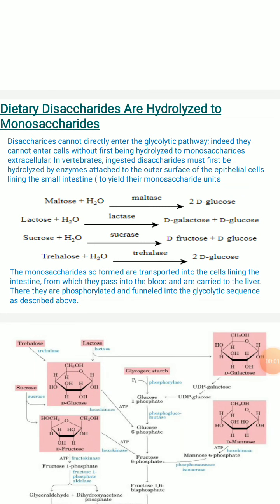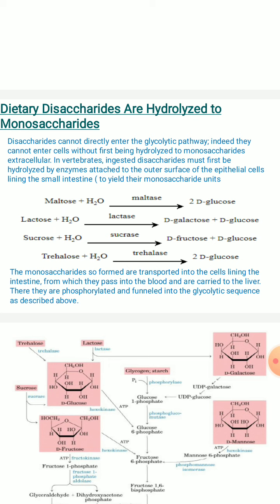Yes, good afternoon, students. In the last class, we discussed the entry of monosaccharides into the glycolytic pathway, that is, once after the formation of intermediates of glycolysis, such as galactose, how it will have entry into the glycolysis, as well as mannose and fructose, right? So now we will see other dietary disaccharides which are going to be hydrolyzed further to monosaccharides, and then enter into the glycolysis through various metabolic reactions.